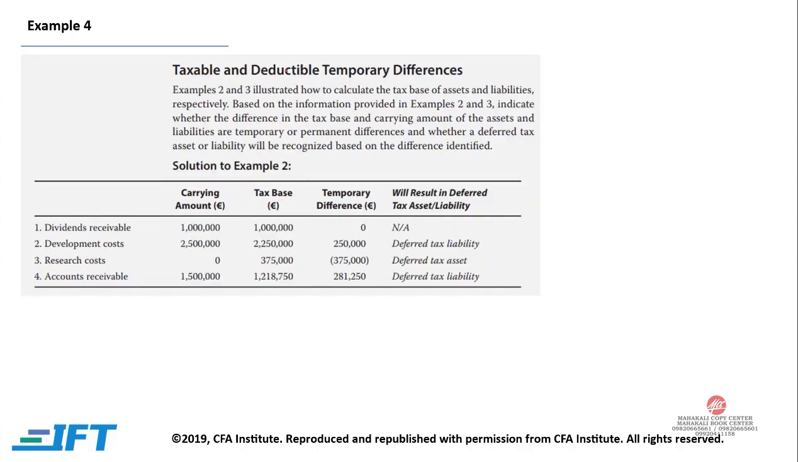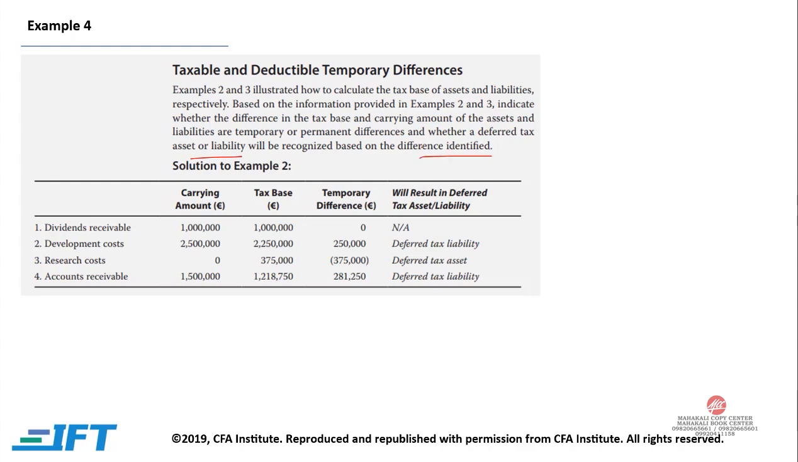Example 4, taxable and deductible temporary differences. Examples 2 and 3 illustrated how to calculate the tax base of assets and liabilities respectively. Based on the information provided in examples 2 and 3, indicate whether the difference in the tax base and carrying amount of the assets and liabilities is a temporary or permanent difference, and whether a deferred tax asset or liability will be recognized based on the difference identified.